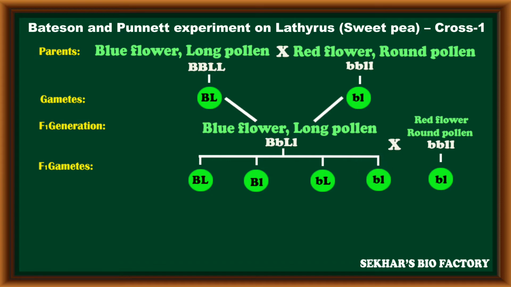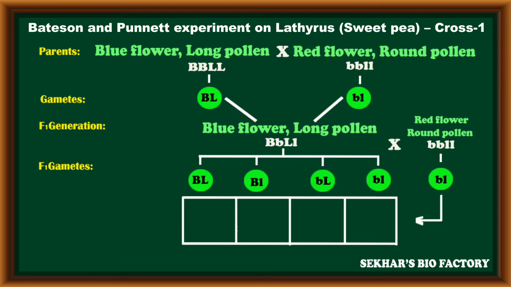The recessive parent, because of its homozygous recessive condition, can produce only one type of gametes, all with small b, small l alleles. These gametes fuse randomly.